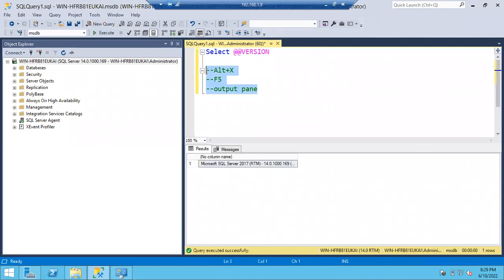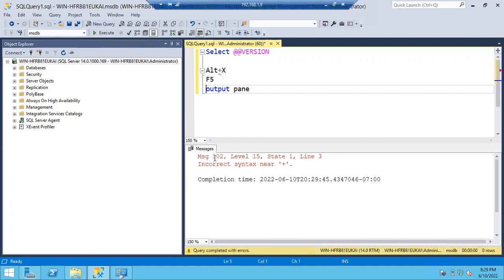If you want to remove the comment, you can remove it. This is how you can remove the comment. If I execute now, it will try to execute all the lines, so it will throw an error. See here, incorrect syntax near the plus symbol. It is unable to read it. Usually if you have any error, if you double click on the error, that line will be highlighted. Sometimes you can see hundreds of lines and don't know in which line the error is. Simply double click on the error, and that line will be highlighted.